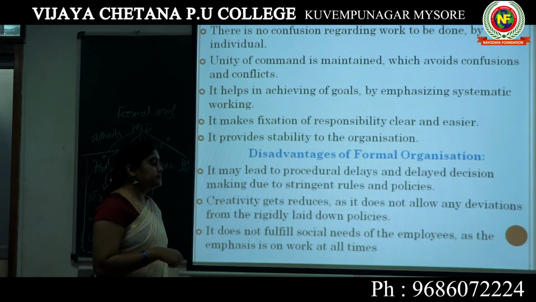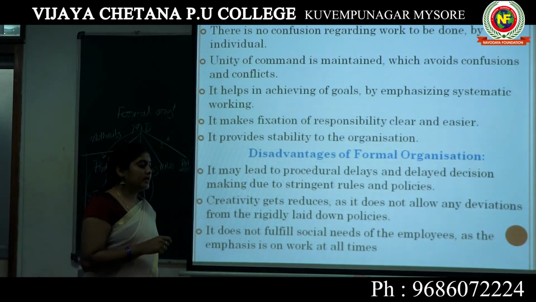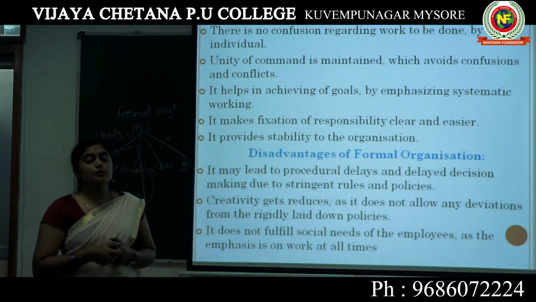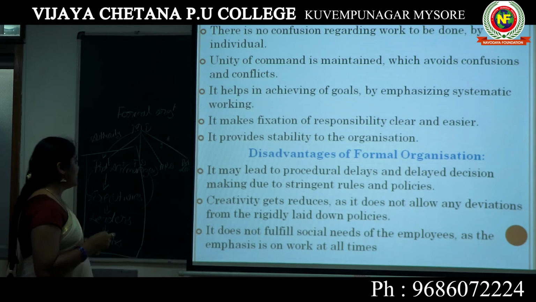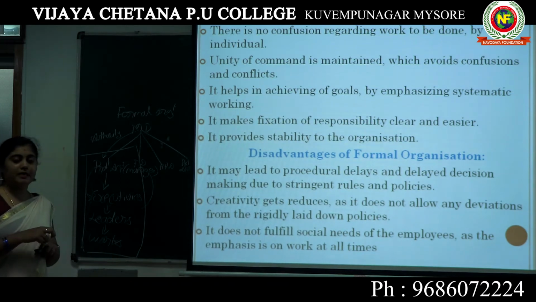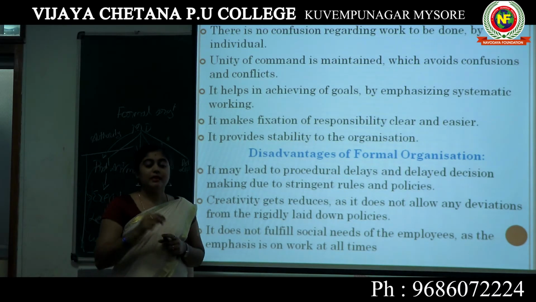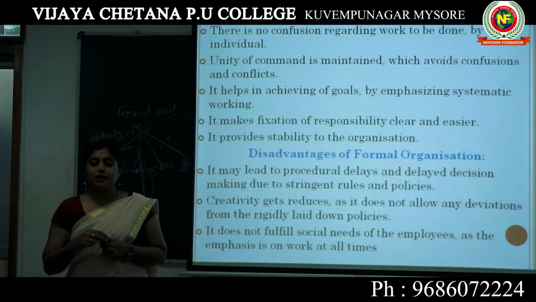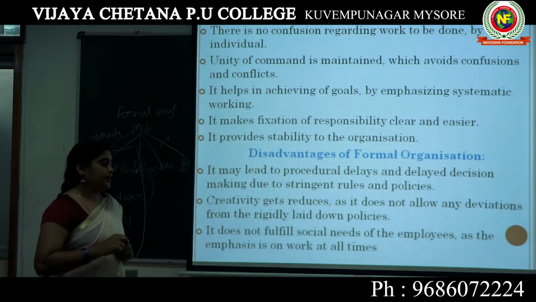The next one, it makes fixation of responsibility clear and easier. Yes. So here the formal organization is clearly defined, that is authority, responsibility and accountability. The responsibility will be clearly identifiable, and in an easier manner the work can be carried out.